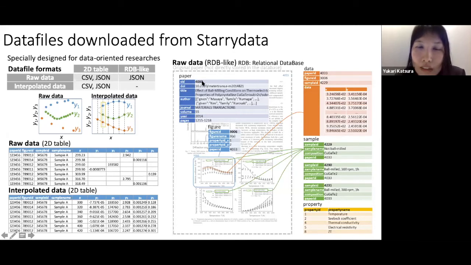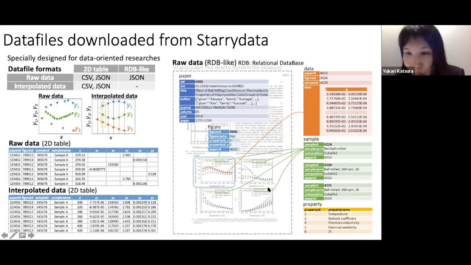So the ID of the sample, ID of the paper, and the DOI of the paper, and title of the paper, and authors of the paper, and the name of the journal, volume number, year, and pages. And you have the figure table. So for each entry, it has a figure ID, figure name, property IDs, and paper IDs.